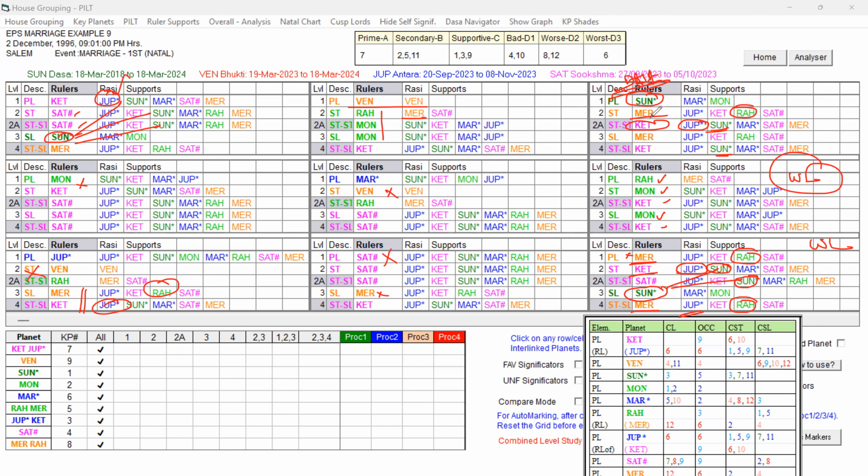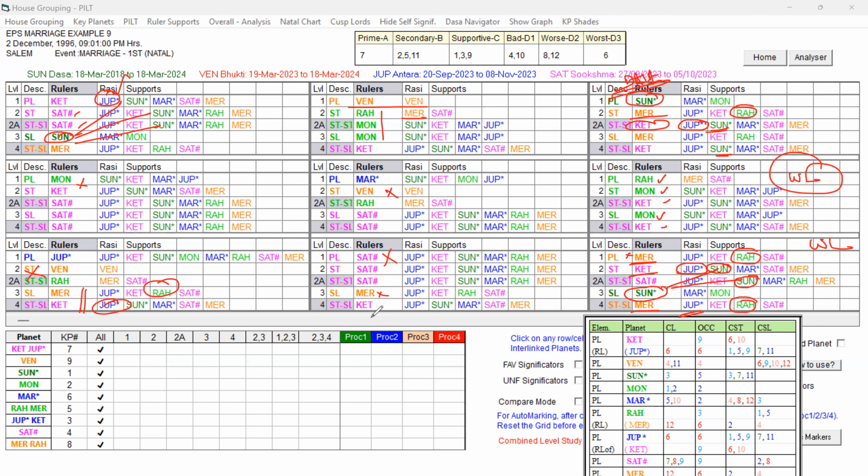And when compared to Rahu, these two are better. Rahu seems to be good at 3 levels, but they do not have good grouping. That we have to keep in mind, right? So it is not just the colors alone that is going to support. If you look at that, Rahu and Moon are favorable for marital life, right? But they are not strong enough to conduct the event, because the Dasa lord is a strong favorable key planet, Sun, to a free planet. That is the only planet in the Dasa it is having, and the other planets are only getting supports through it. So Sun's role is there for Mercury and Ketu.